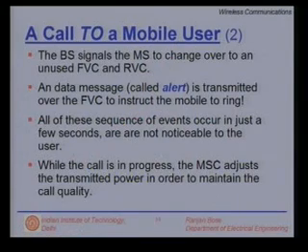While the call is in progress, the mobile switching center adjusts the transmitted power in order to maintain the call quality. So, a lot of intelligence is built into the mobile switching center. However, things have gradually changed, and in the modern base station, a lot of this activity takes place right at the base station. The mobile switching center cannot really handle so much traffic, and a lot of this thinking part, the power control issues, are taken care of at the base station itself.